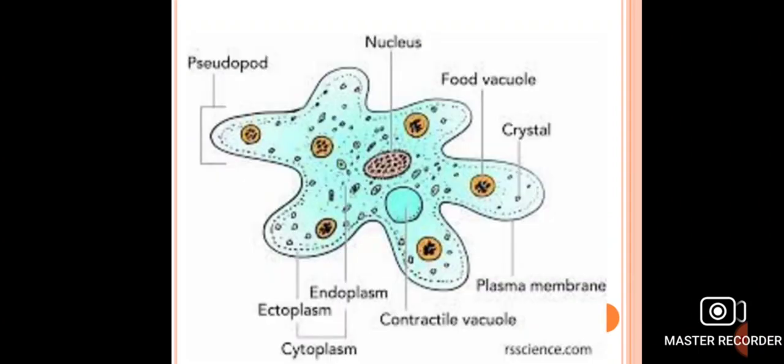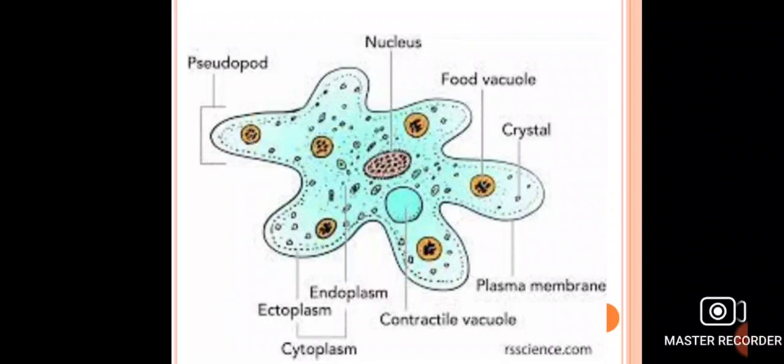Now, in the figure you can see that the shape of the amoeba is not constant because of the presence of the pseudopodia. Pseudopodia are constantly formed and withdrawn. Such finger-like projections which are seen in the figure are called pseudopodia, which are locomotory organs.